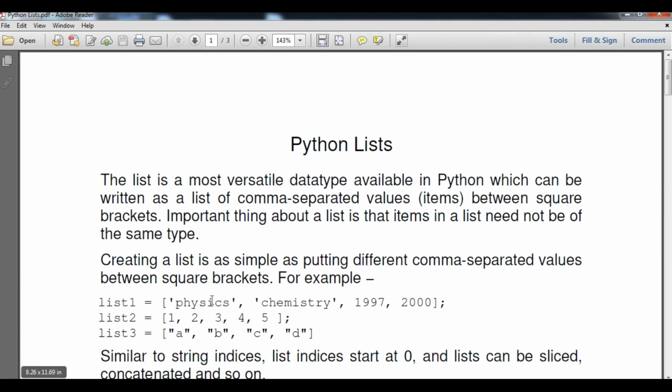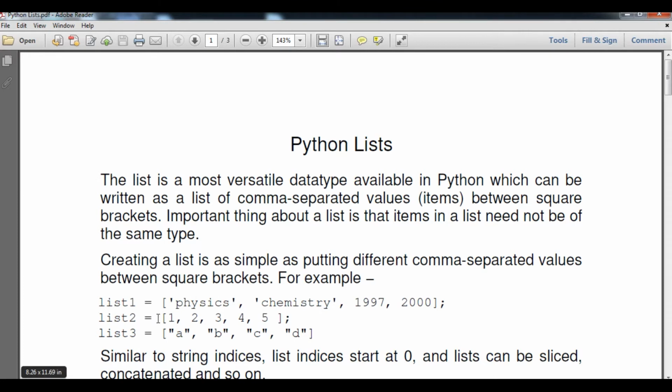For example, here physics, it is inside a single quote, maybe a double quote also, then comma, and here chemistry, this is also inside single quotes because this is a string, then comma, 1997, it is a number not a string, and comma 2000. So this is list 1.